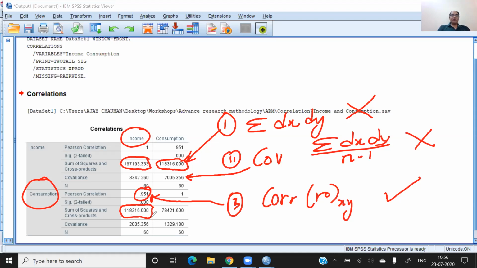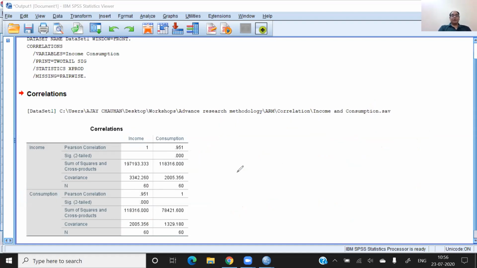Similarly, if you see the covariance, you cannot decide anything, right? So let me clear this first and explain it to you again. Now check income and consumption. Can you decide anything from it? No. You can decide only from the correlation value.